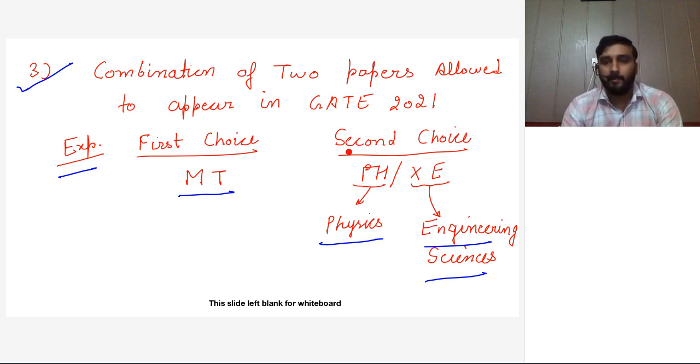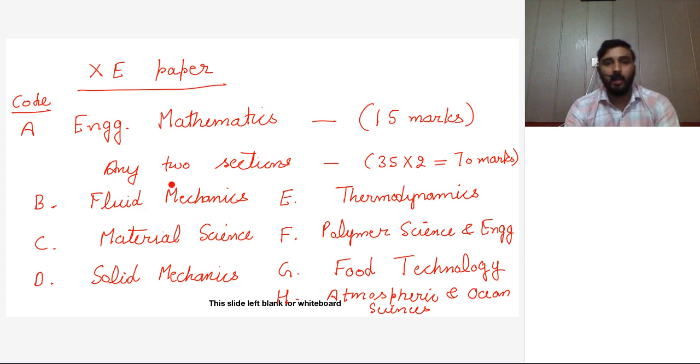The detailed notification came. Metallurgy students can choose physics or engineering sciences as the second paper. According to me, metallurgy students can appear in engineering sciences also, because the syllabus for engineering sciences is quite similar to the metallurgical syllabus. If I talk about the engineering sciences paper, अभी जो है इसकी बात करते हैं, the engineering sciences paper का कोड है XC.